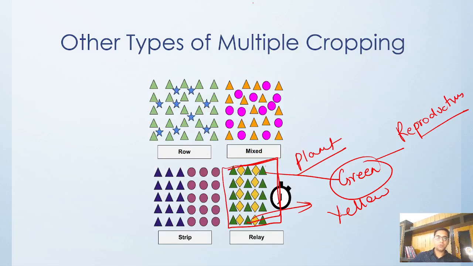Okay, so if you go by row cropping like this, we have a row of trees, and between that we have this crop in green, and in between we have certain other things that we planted in a random way. Then we have mixed cropping, where we are mixing anywhere we want. Strip cropping, where certain rows are there, and relay we have already discussed.